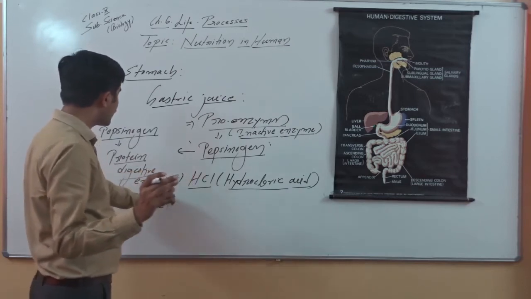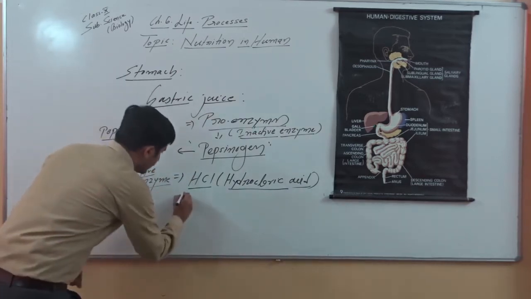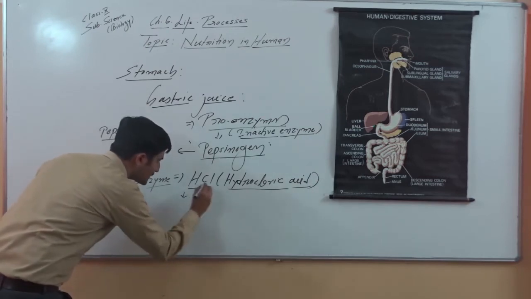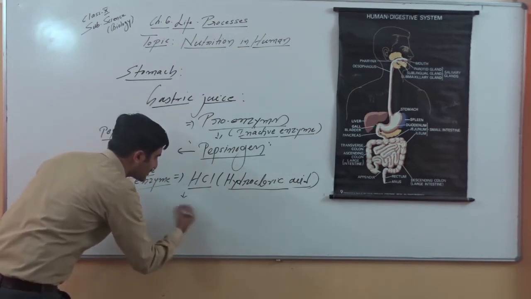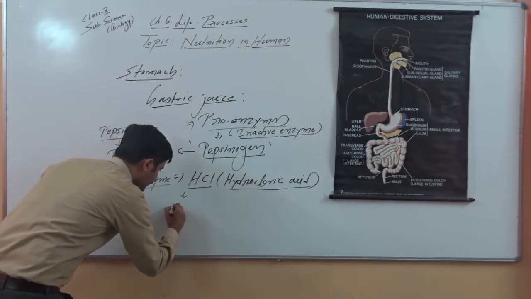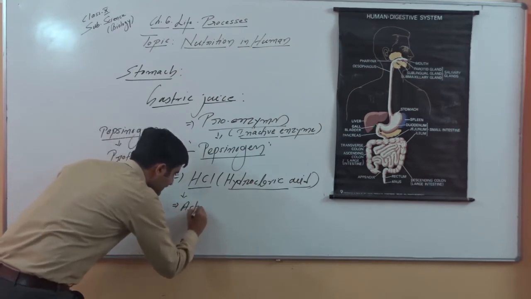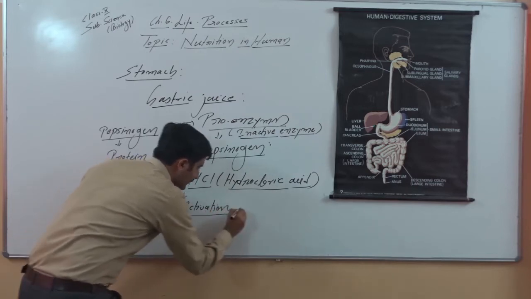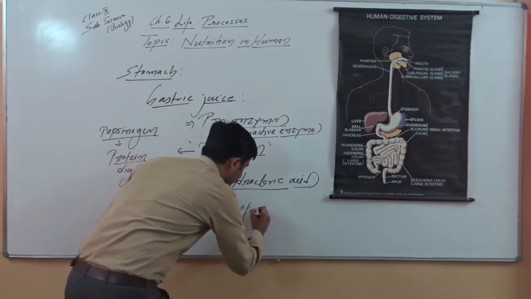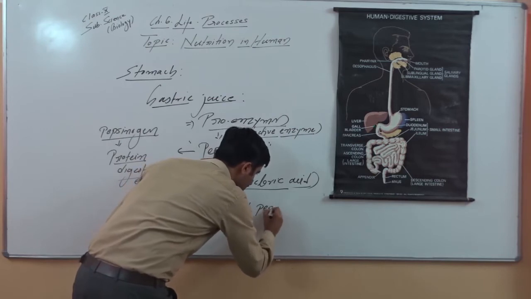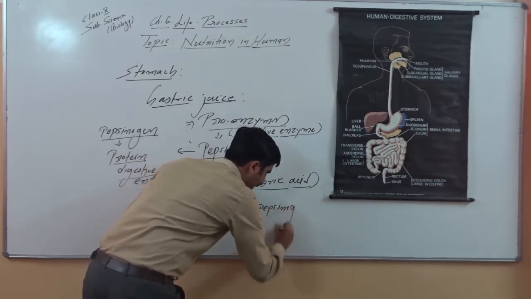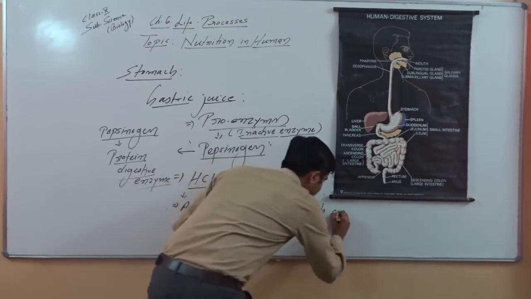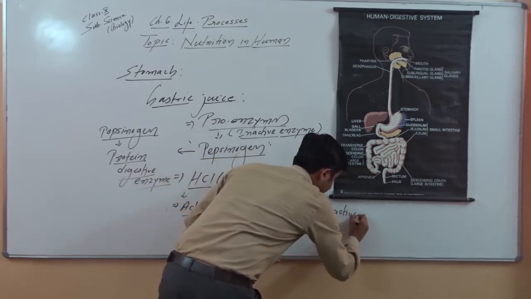So let's first talk about the significance of the secretion of HCl. The first significance of HCl is activation of pepsinogen into the active enzyme pepsin.